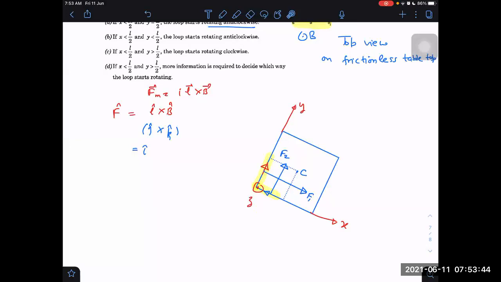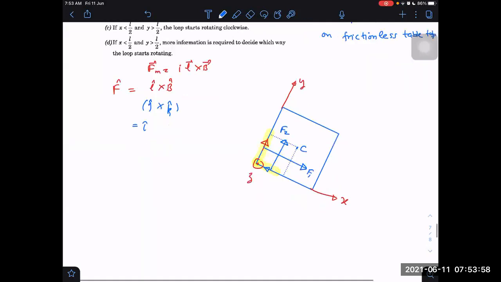I don't want to get into such complications. About the center of mass, even if a pseudo force is acting because of unbalanced forces, the torque due to pseudo forces will be zero.